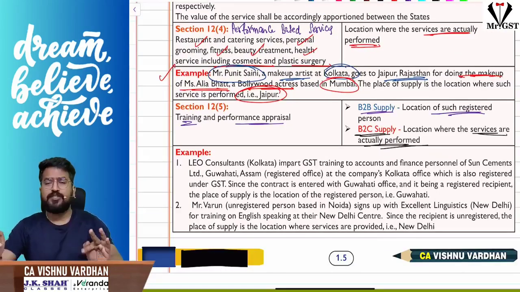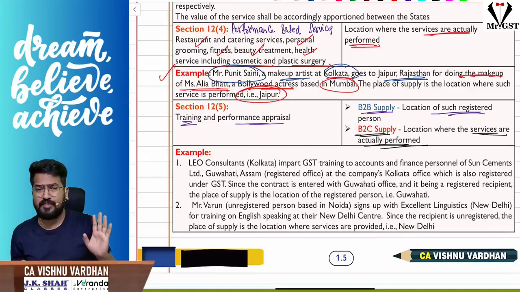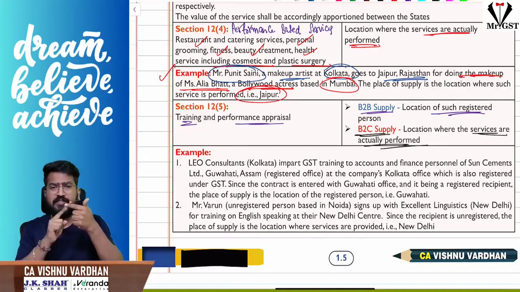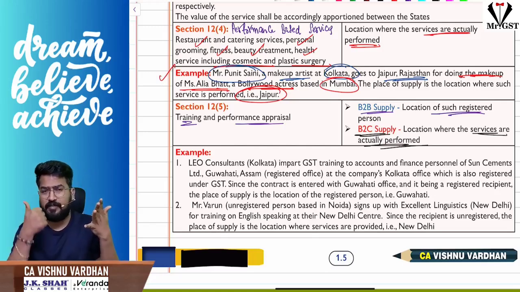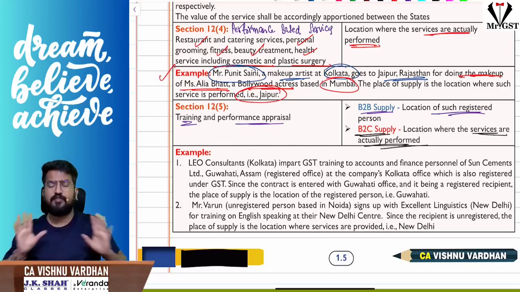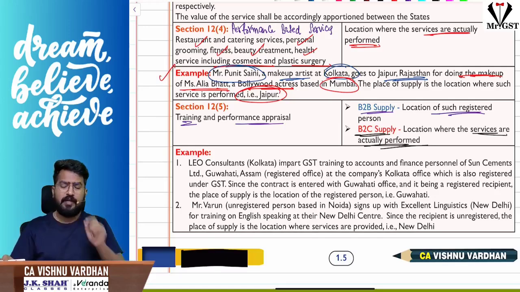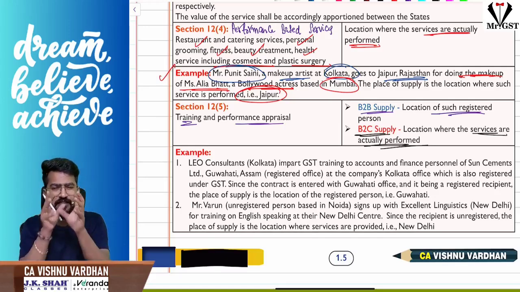So 12 subsection 4 is all about some performance based services. Please understand, in 12 subsection 4 they have specifically mentioned certain services here: restaurant services, catering services, beauty treatment services, personal grooming services, fitness services, and cosmetic and plastic surgery services. If these services are performed, then the place of supply will be where they are actually performed. Only these services are covered. It is not something general, it is specific.